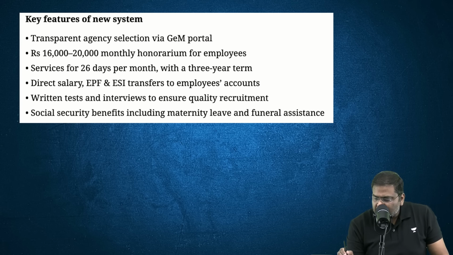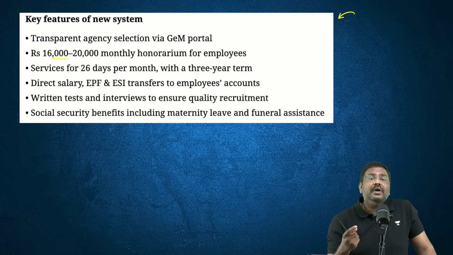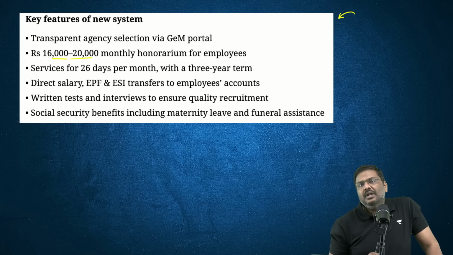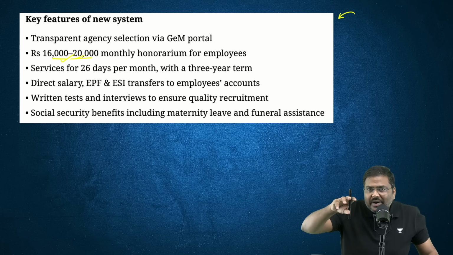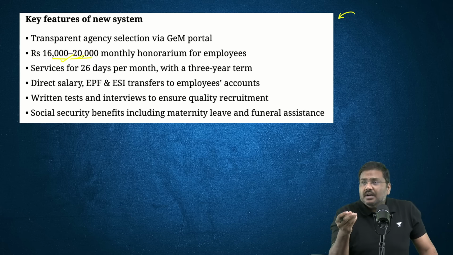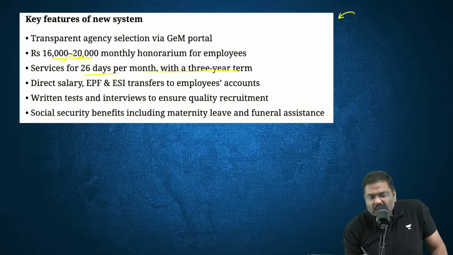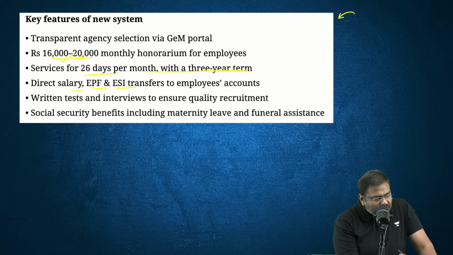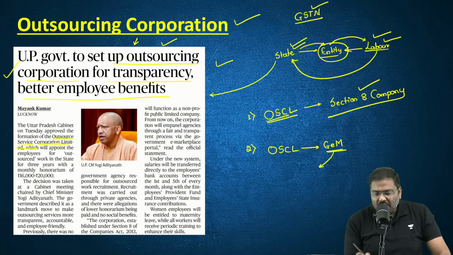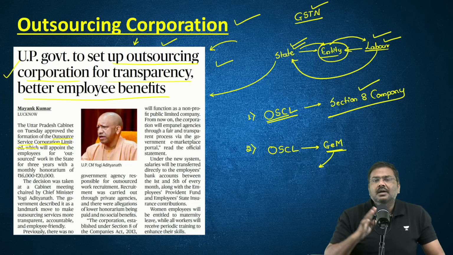And what kind of jobs will be provided, right, through this particular model? Now, the salary that will be paid to the employees will be into their bank account directly. The salary will be around 16,000 to 20,000 rupees per month. The employees hired through this particular process will also be provided with upskilling. Women employees, when they become pregnant, right, let's say maternity benefits will be provided. Services, right, for a 3-year term will be given. Salary, EPF contribution, ESI transfers, etc., will also be done by the government. So these are some of the benefits which are associated with this kind of a process which has been introduced, announced by the state of UP.